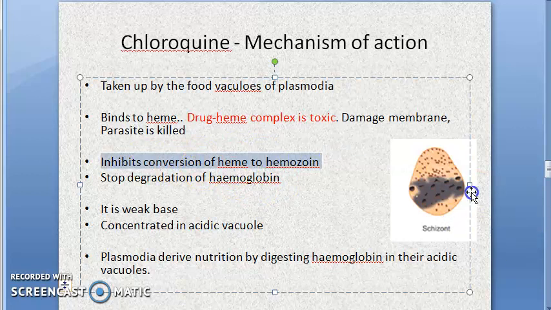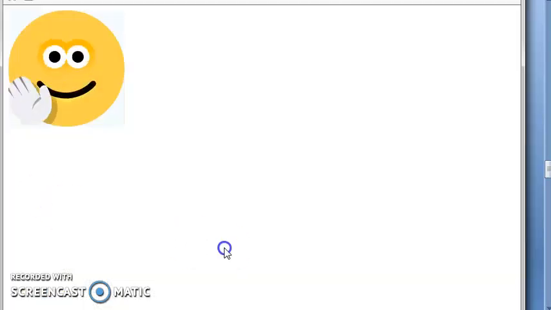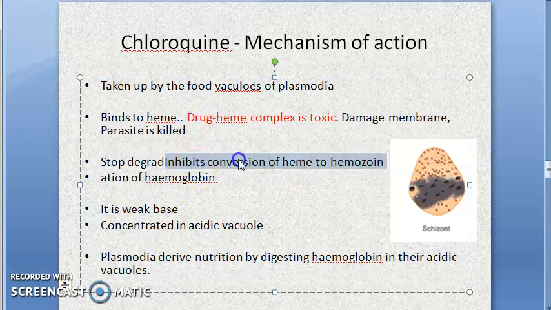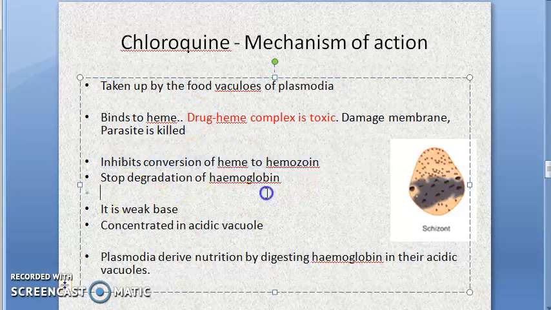There is inhibition of conversion from heme to hemozoin. Actually, what do the Plasmodia do? They go into the RBC and feed on the hemoglobin. They get nutrition from hemoglobin, and they convert this heme into hemozoin. Now the conversion of heme to hemozoin will be inhibited. They will stop the degradation of hemoglobin.